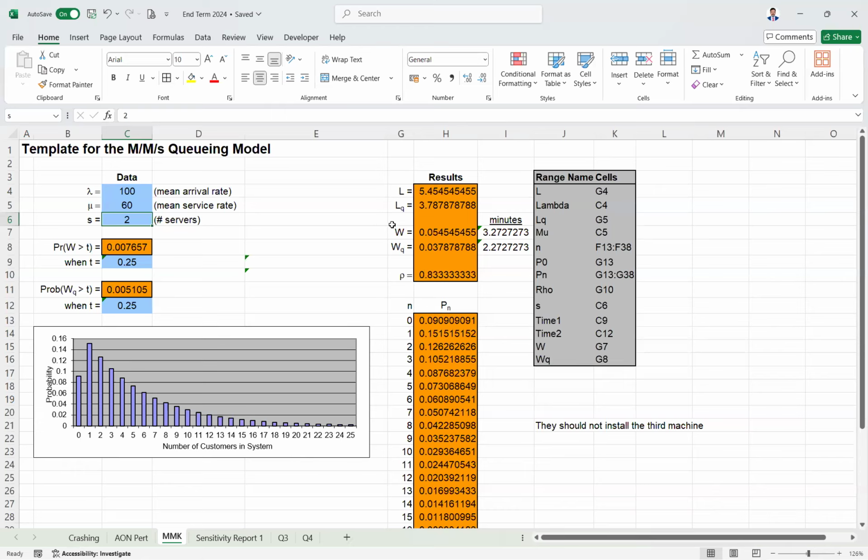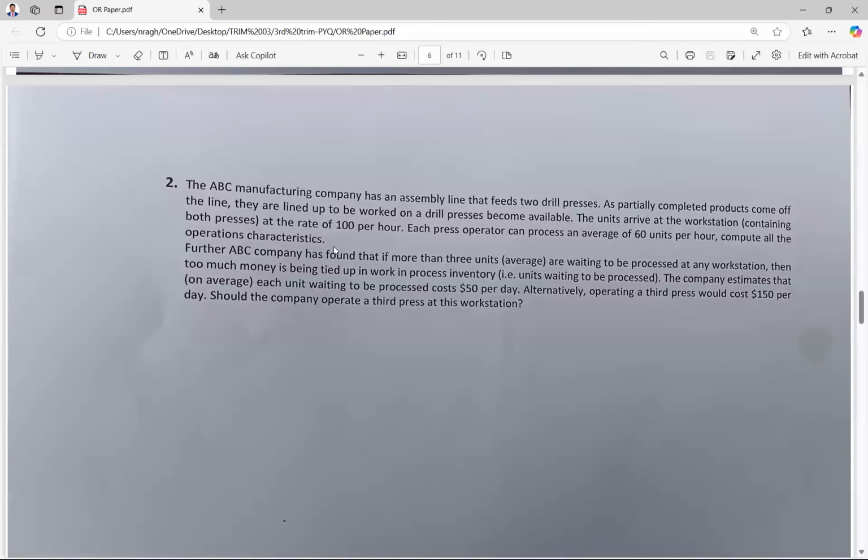As you already studied in OM, L is nothing but the length of the system. LQ is nothing but the length of the queue. W is the waiting time in the entire system. WQ is the waiting time in the queue. Rho is the efficiency or utilization. Same terms, just you have to write them. Write L as length of the system, LQ as length of the queue. Just write in words. Don't just write L and leave. Write the other things also, like rate of system and all. Then the first part of this question is done.